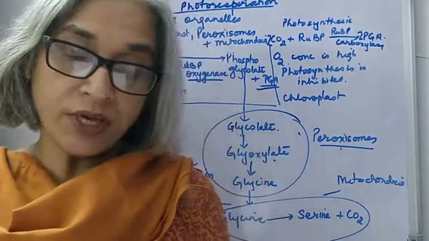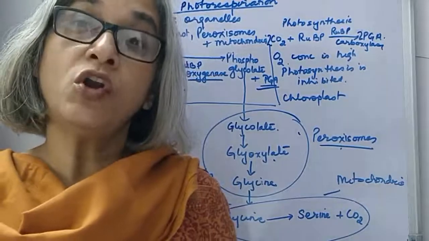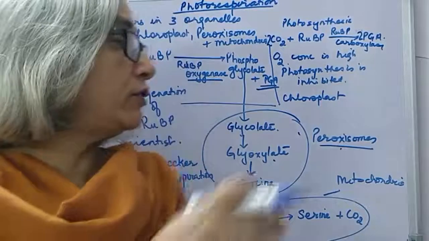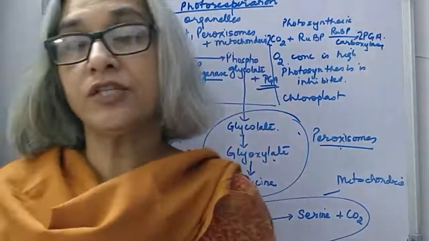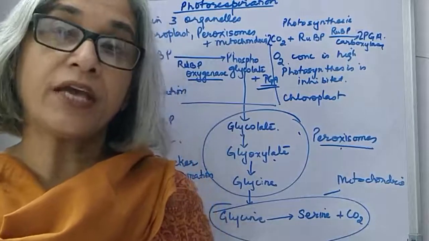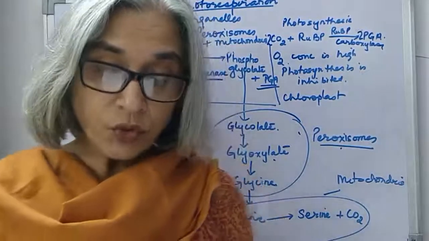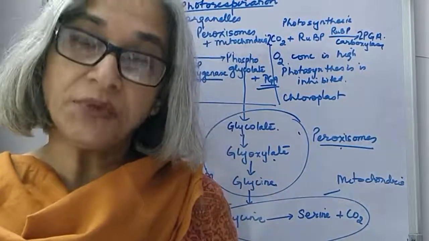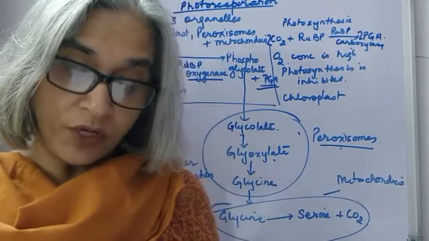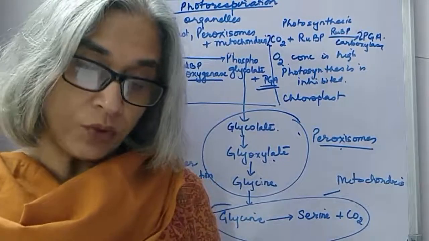No energy-rich compound is produced. Rather, there is a wasteful loss of ATP and NADPH2. When I write the full sequence of the reactions, you will see ATP is utilized in the reaction and NADPH2 is also utilized. So there is a wasteful loss of ATP and NADPH2. It involves three organelles, the chloroplasts, peroxisomes and mitochondria.